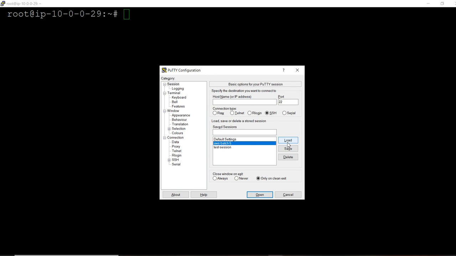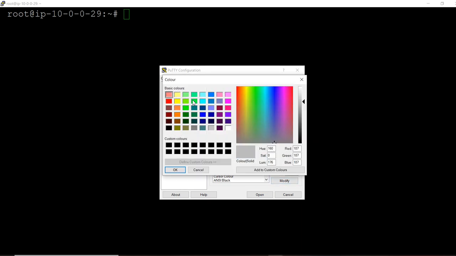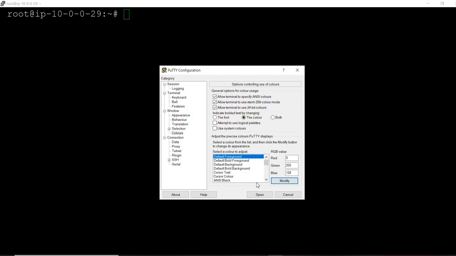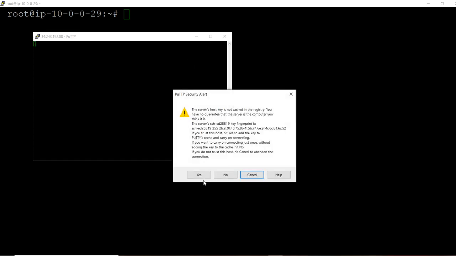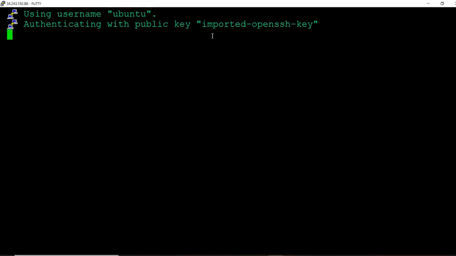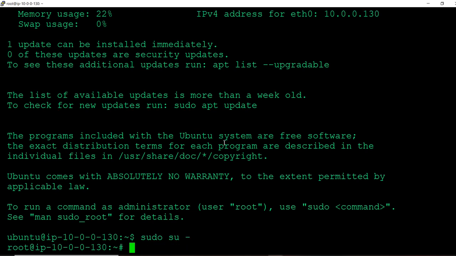In PuTTY, just load this, and under colors, default foreground, modify, just change to any other color. In session, you need to use ubuntu only, and the IP address of the second server. Just open this. Yes, I want to connect to my server. Just maximize this and use sudo.